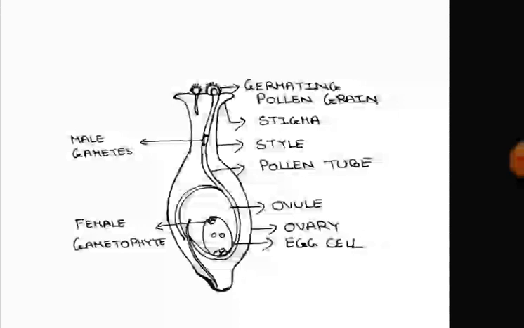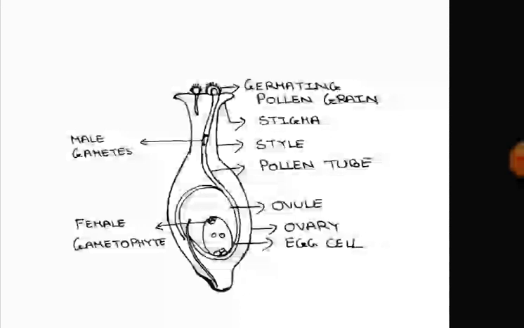Again, I am repeating. After landing on the stigma, pollen grains produce a long tube, and that long tube is called the pollen tube. Now this tube penetrates through the style and enters the ovary. After that it goes to the ovules.